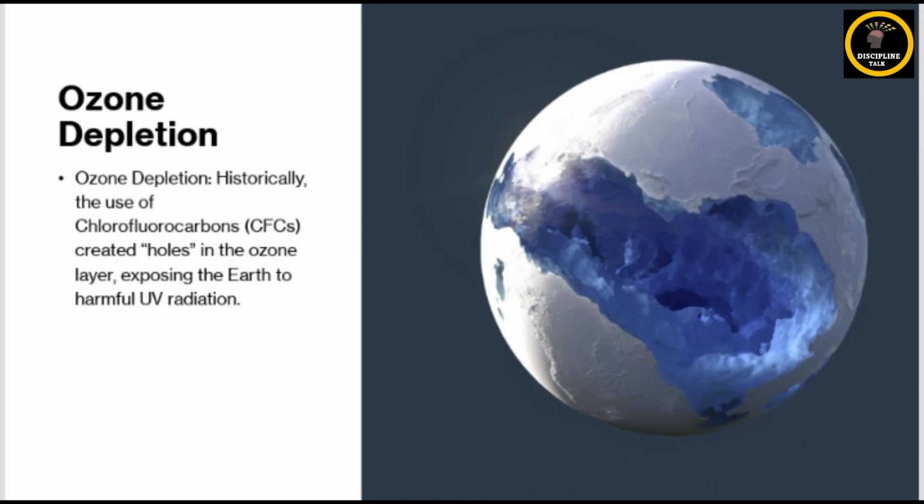Second, an anthropogenic impact is ozone layer depletion. Human activities have also damaged the ozone layer, which basically protects life on the earth from harmful UV radiation. The widespread use of chlorofluorocarbons, especially in refrigerators, air conditioners, aerosols, and industrial processes, leads to ozone depletion. Particularly, they have caused ozone depletion over Antarctica.